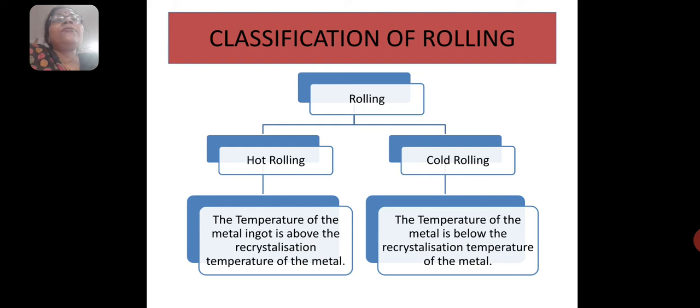And if the working temperature of the material is below its recrystallization temperature, then the rolling is defined as cold rolling. Both hot rolling and cold rolling are of importance and are used to produce different products.